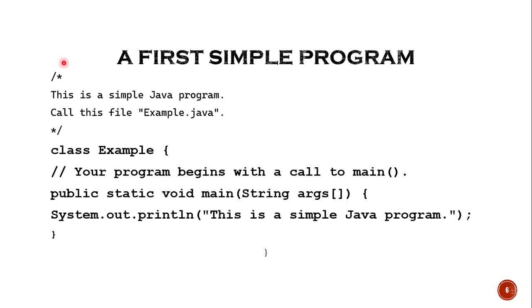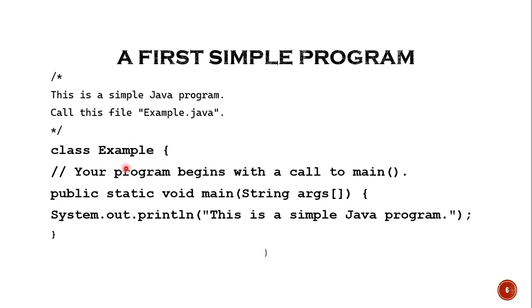That means what is this whole program doing, friends? It means it is printing this simple line, that is, this is a simple Java program. How is it printing? Using this println line. Okay. And is this accessible by all? Yes. Why? Because it is public. Okay. And where is this written? It is written inside the class Example. That means what now? All our Java programs will be written inside the classes, like this simple program is written inside the class Example.